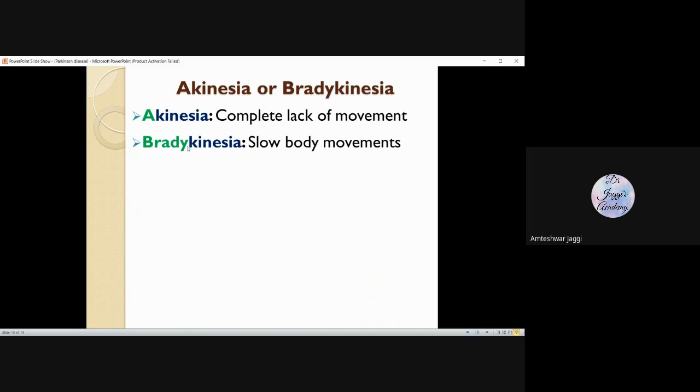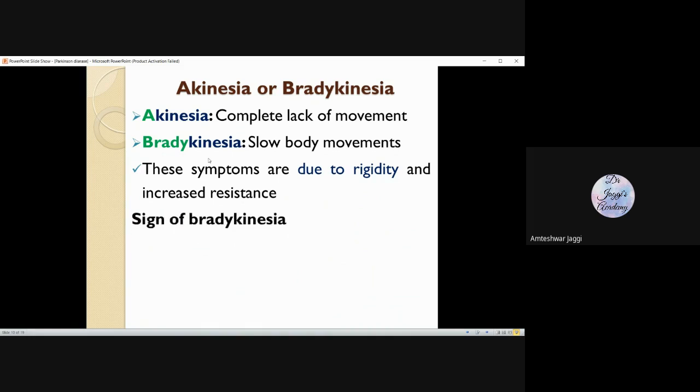Bradykinesia. Kinesia means movement. Brady means slow. So slow movement. Because of this rigidity, basically the resistance, the movement gets slower and slower. Initially, there is bradykinesia. As the disease progresses, the person will convert into akinesia. What are the signs of bradykinesia? Expressionless face, mask-like face. It's a typical feature of bradykinesia.